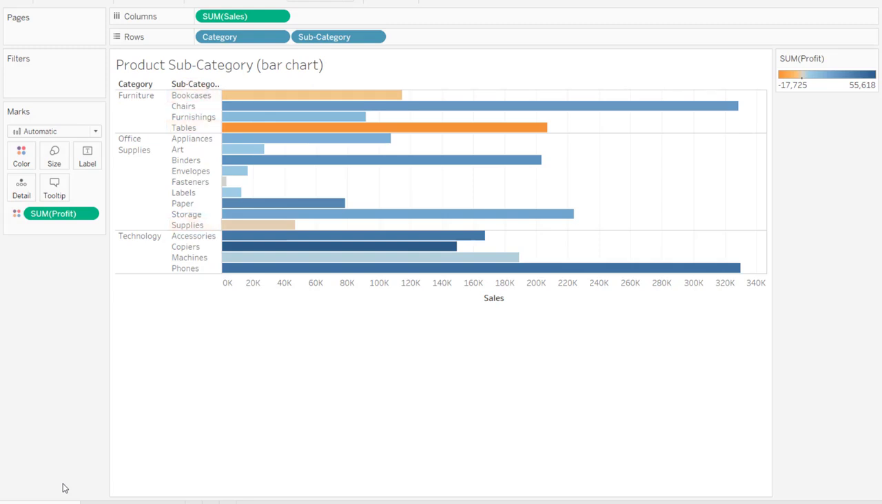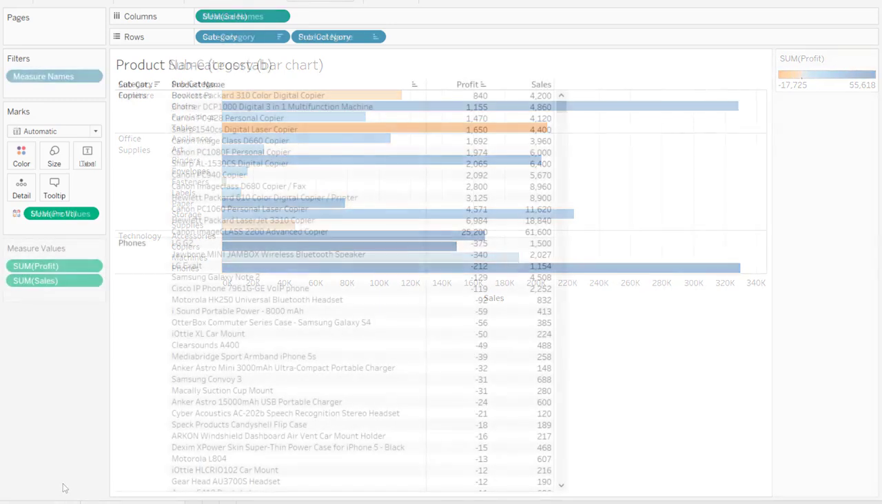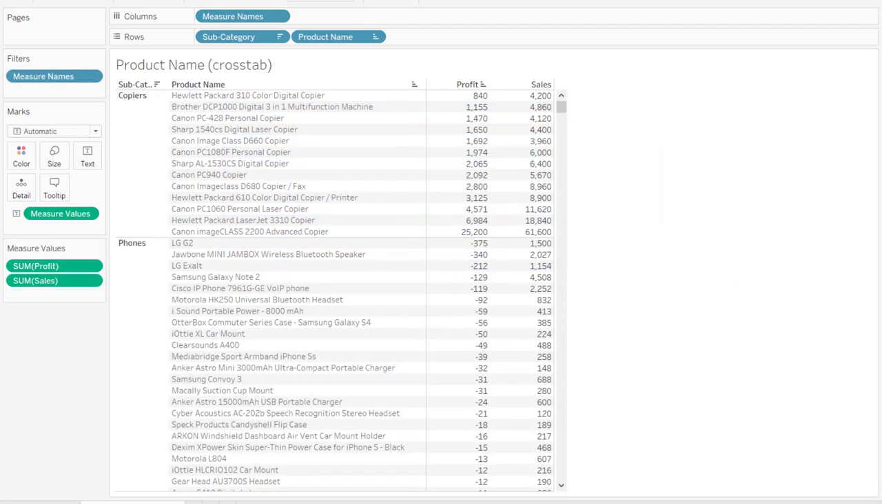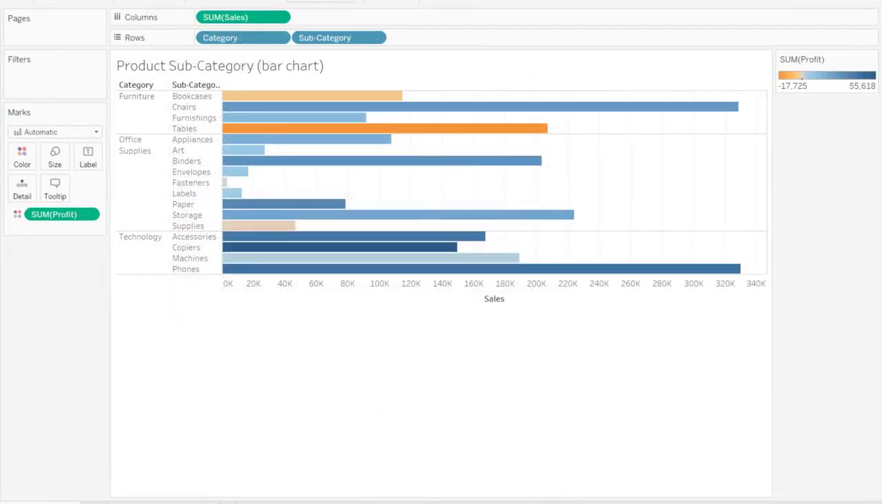To get more detail about this, we created a second view, a text table or crosstab, that shows profit and sales by product name. Using it, we can see how specific product brands are doing within each subcategory. This is really an early stage of our analysis, but I'm ready to share these views with my colleagues who want to do more examination of the data by product name.